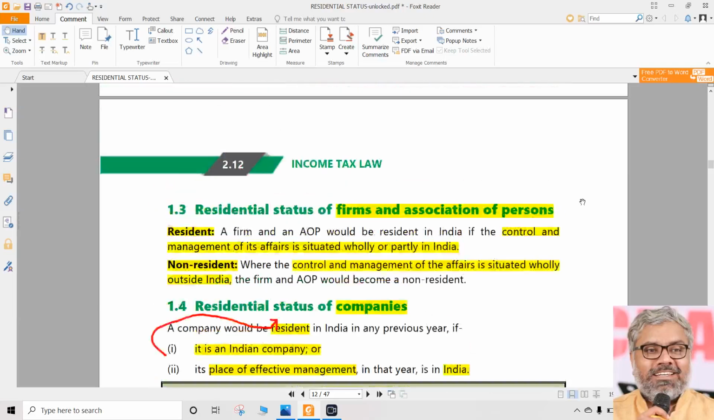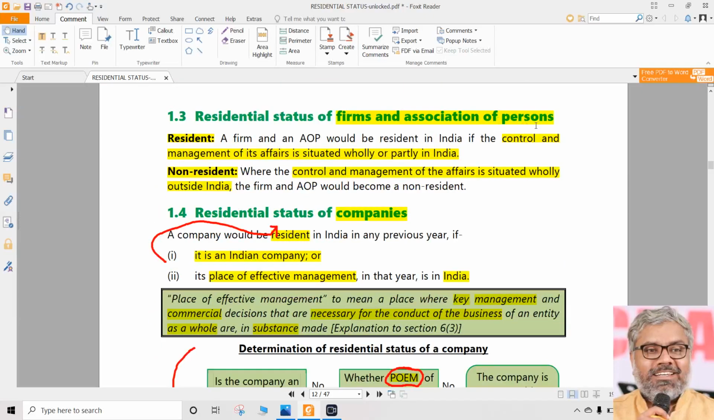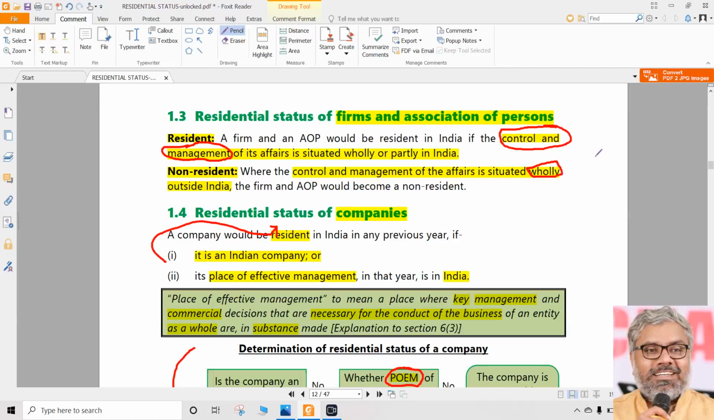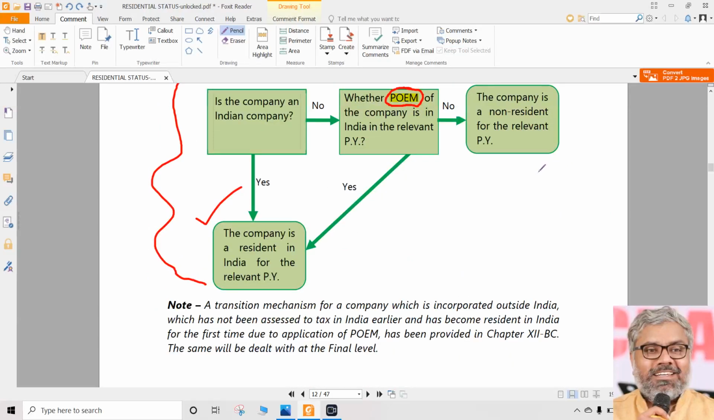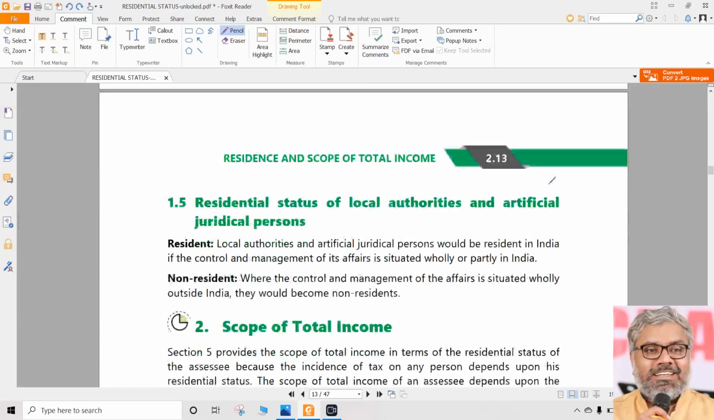In case of a partnership firm or association of persons or LLP, in all those cases, wherever it is other than individual, HUF, company, we can just say the control and management of its affairs, wherever it is situated. If it is situated either wholly or partly in India, then it is a resident. If it is situated wholly outside India, then the same becomes a non-resident. That's it. That is the residential status of HUF, firm, AOP and a company.